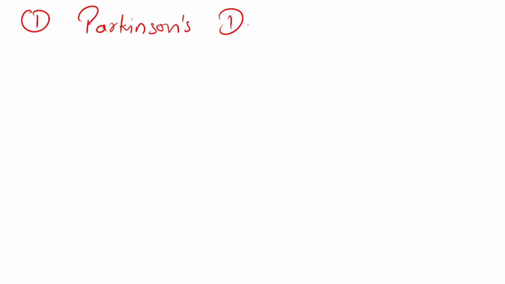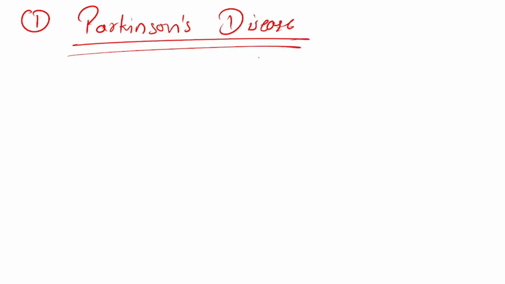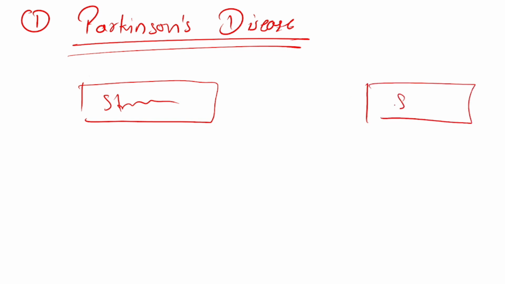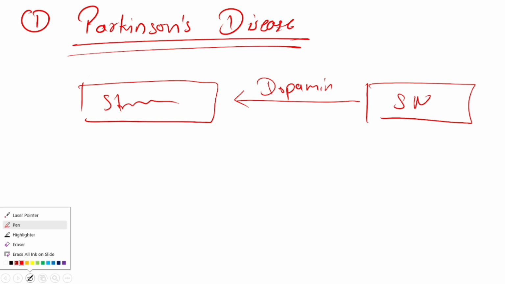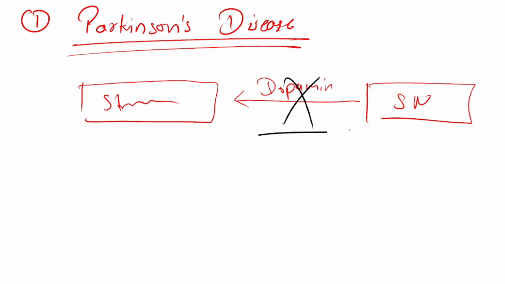Now what is the main pathology in Parkinson's disease? This is the striatum, this is the substantia nigra. The substantia nigra projects some neurons, those are dopaminergic. So these dopaminergic fibers are destroyed in Parkinson's disease.